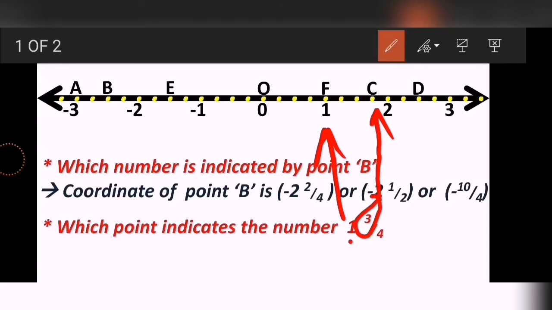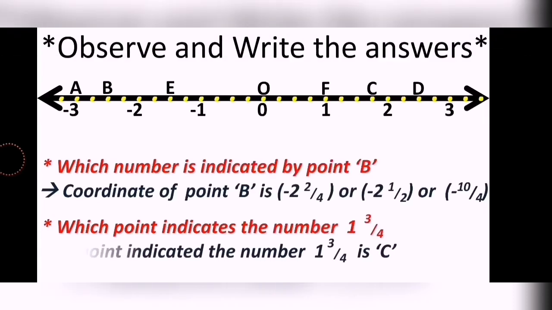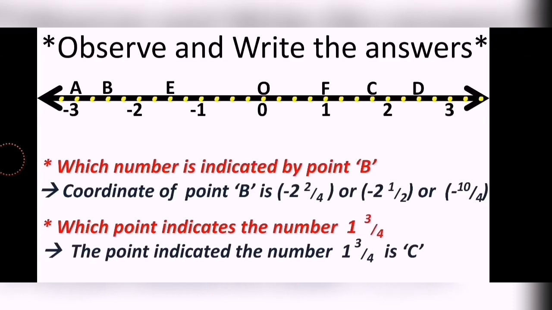So this is the complete number, which is indicated over here by point F. And after that, in the fractional part, the numerator indicates which point I need to go ahead to. So that is the third point. So 1, 2, and the third point we got is C, and that's why my answer is C. So here is my answer: point C is indicated by 1 3 upon 4.